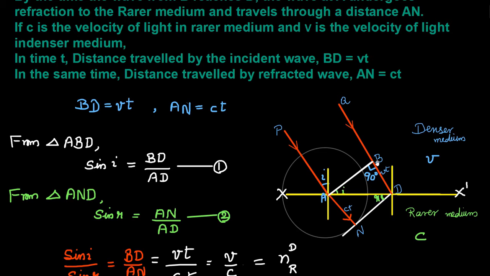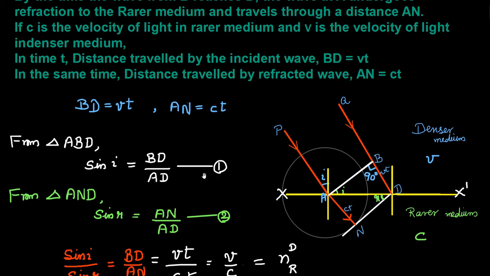Look at the triangle ABD. Angle B is 90 degrees since the incident wavefront and incident waves make an angle of 90 degrees. They are normal. From triangle ABD, what is sin i? Sin i equals BD by AD. Let us call this equation number 1.